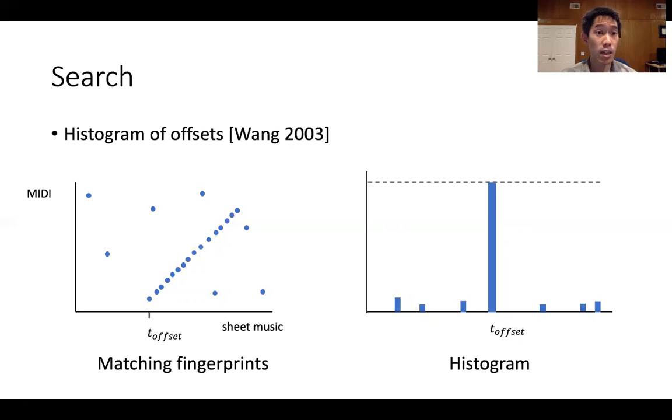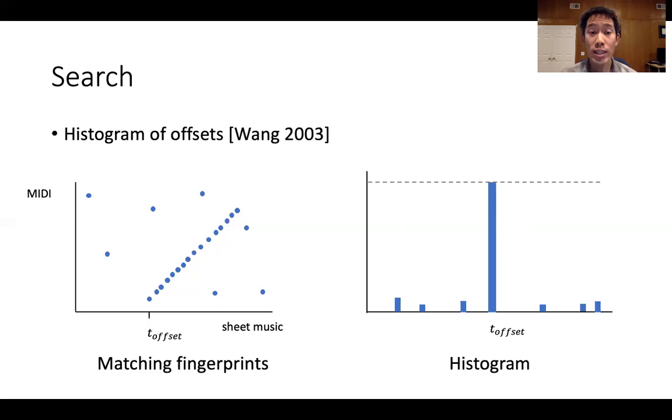The key idea of the histogram of offsets method is that with the true matching item in the database, we expect to see a sequence of matching fingerprints aligned in time. This corresponds to a line of matching fingerprints with a slope of 1.